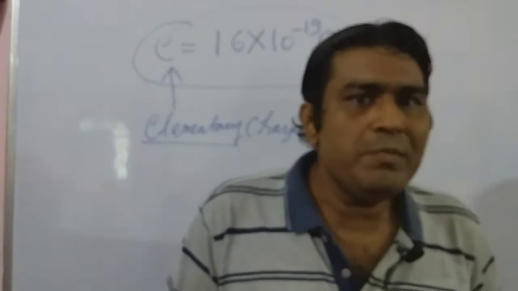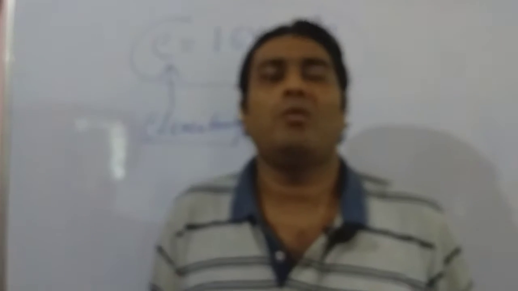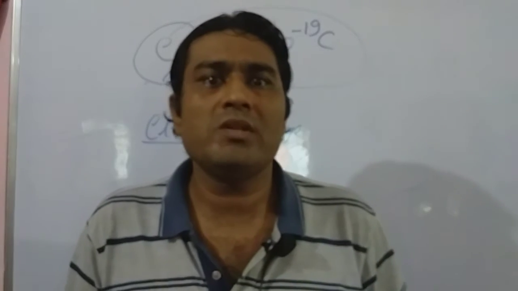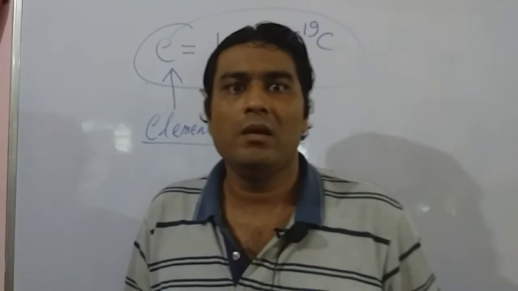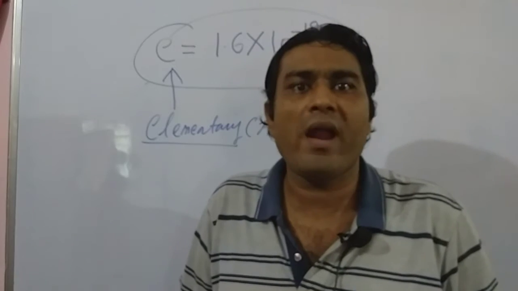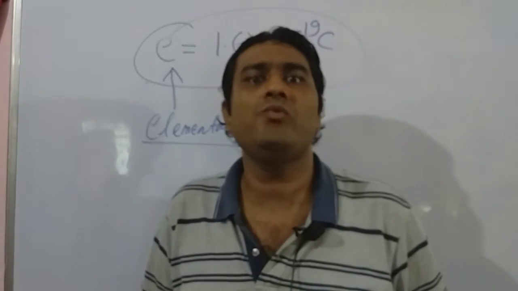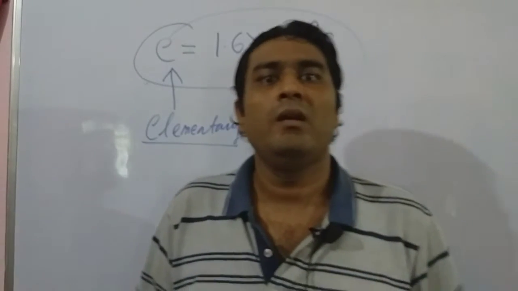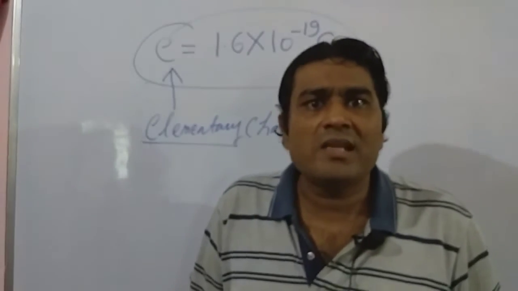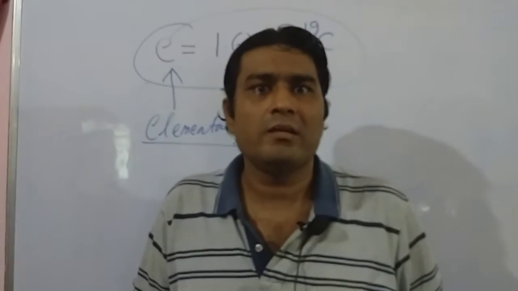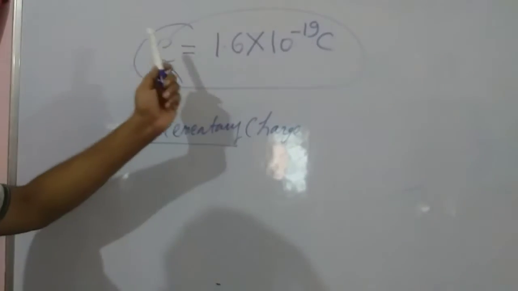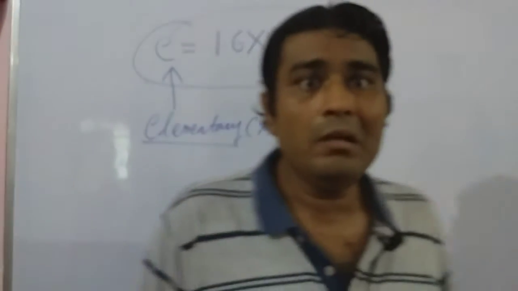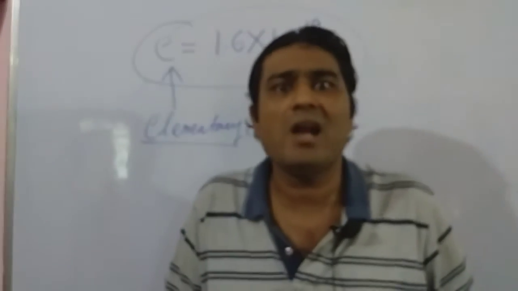Fine. Let me add some more information on this one. Most recent discoveries have shown that neutrons and protons are made of quarks, but we don't consider these quarks as the elementary charge or the basic unit of charge because these quarks do not exist in free state. So the only elementary charge that can exist in free state is this one. Is that clear? So this is nothing but the charge on a proton or the charge on an electron.